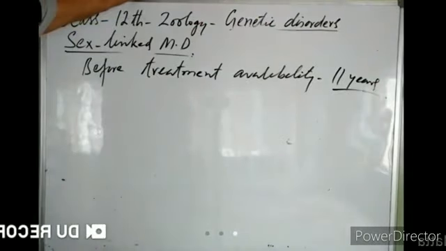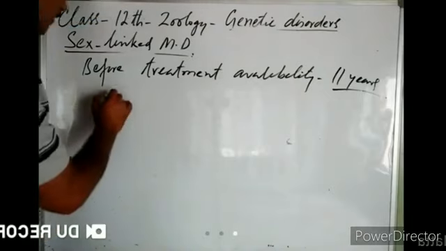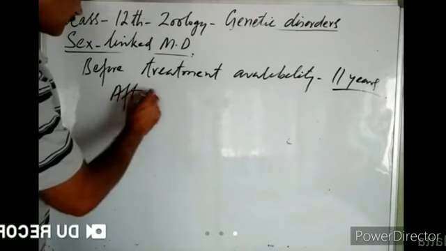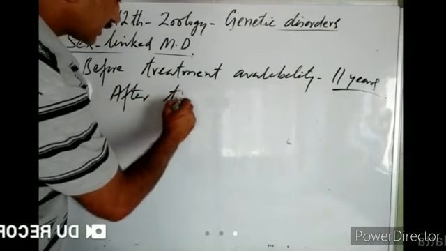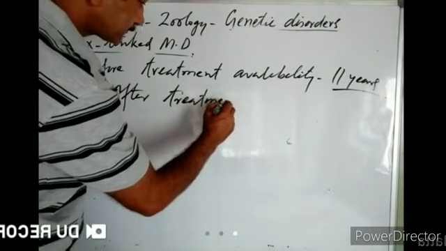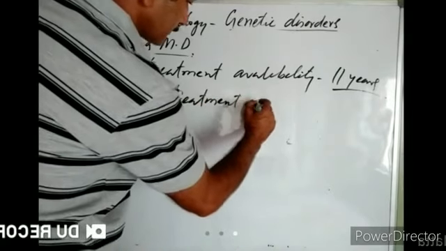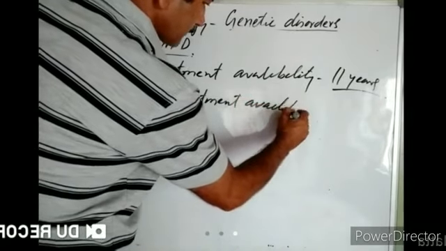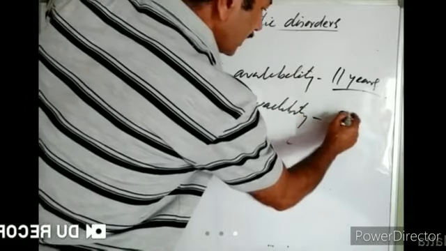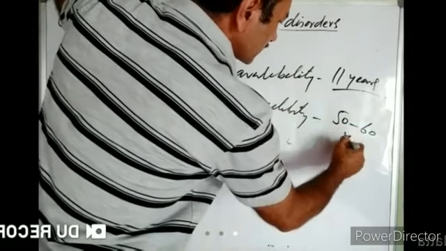When the treatment was not available, they died very early. Now, after the treatment has been made available, they can live a normal life of 50 to 60 years.